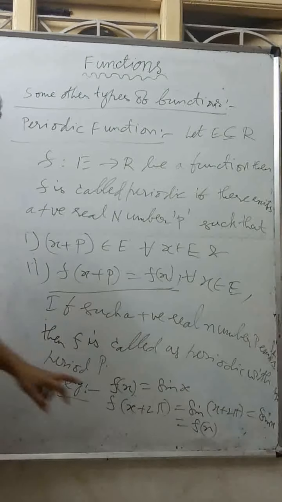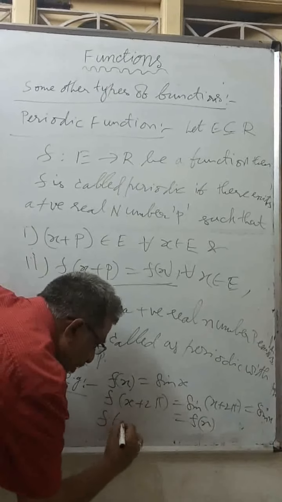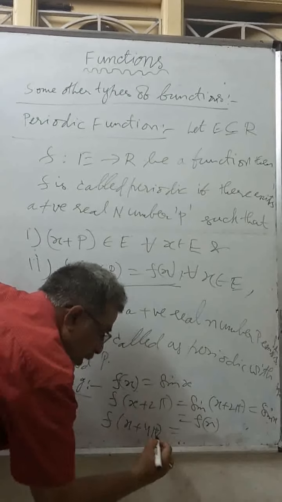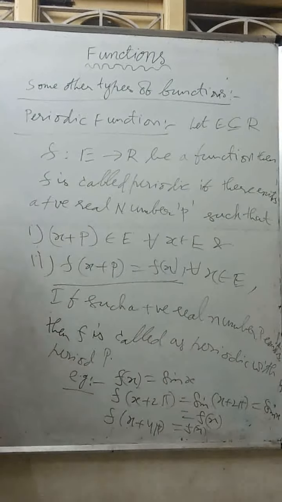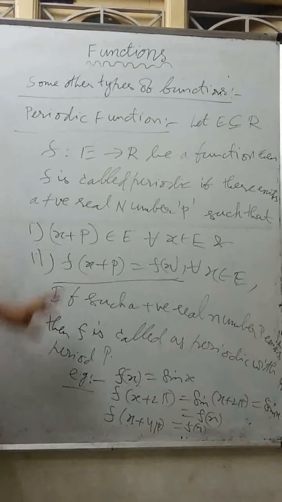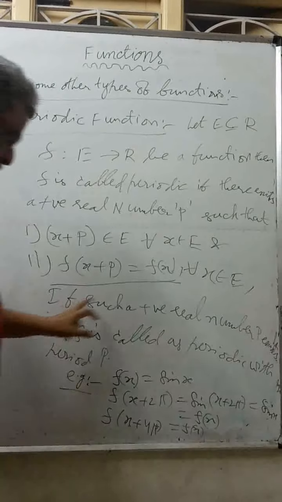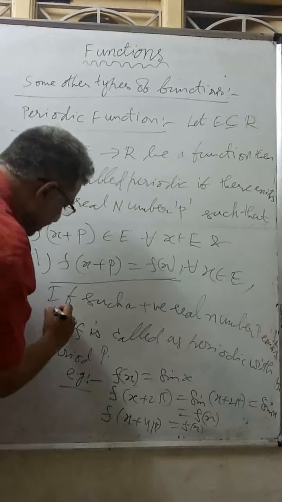So I am getting f of x plus p equal to f of x. Likewise, if I take f of x plus 4 pi also, I will get f of x. 6 pi also I will get f of x. That's why I am saying, if such a real positive number p exists and p is least,